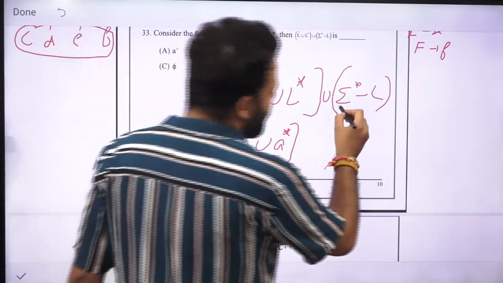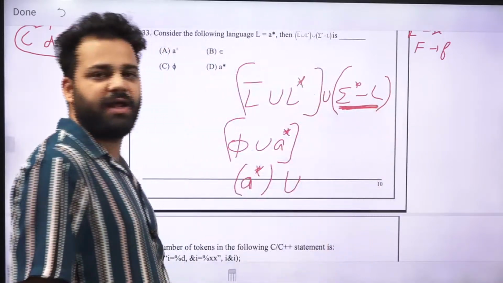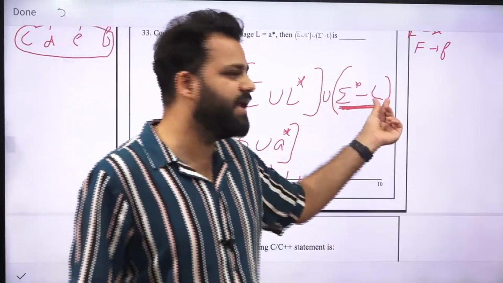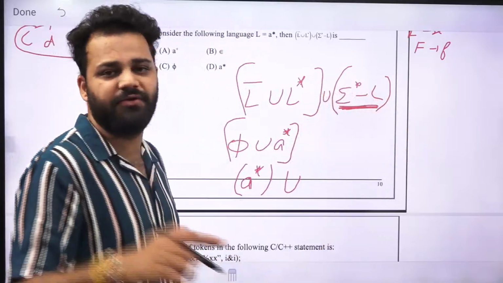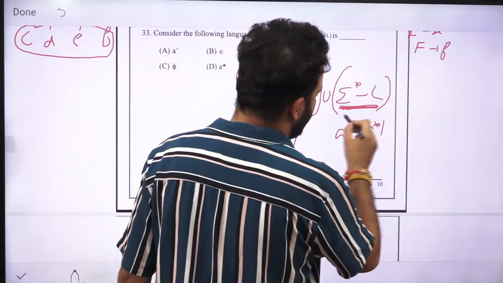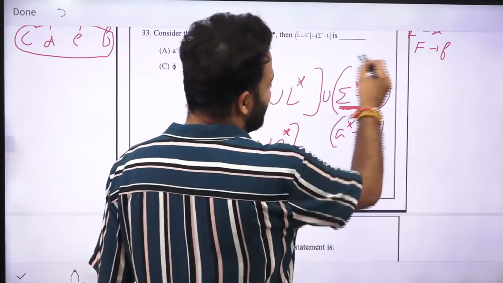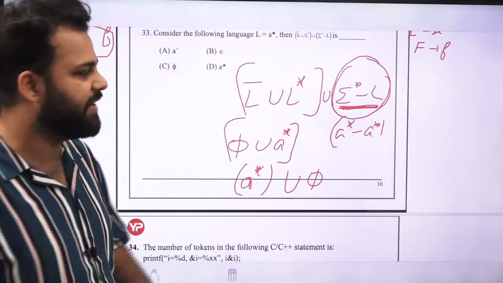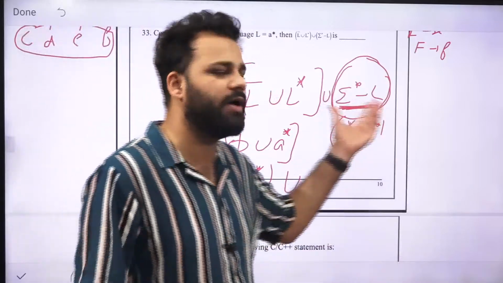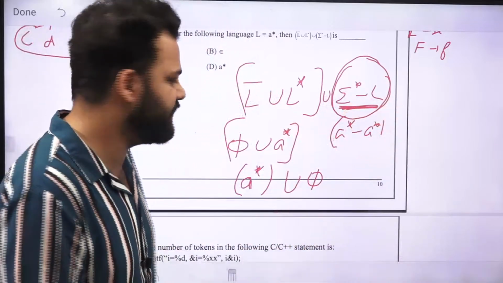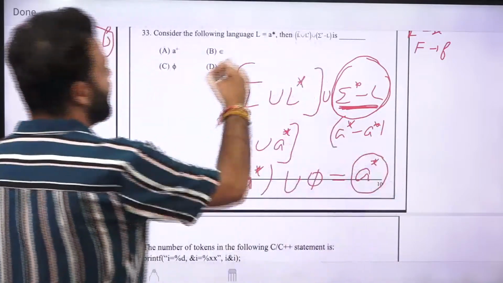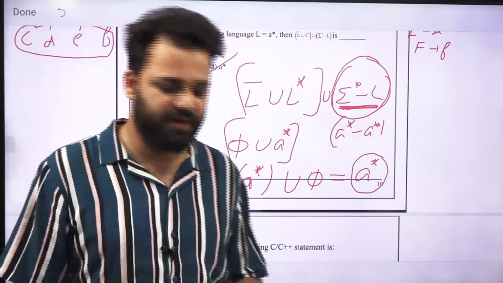Union sigma star minus L, you are taking the full superset of language minus L. So the full superset of language on symbol A will be A star, and if you subtract A star from it, you will again get phi. This is nothing but complement of L. If you subtract any language from the superset or from the universal set, you will get the complement of that language, and again if you do this union, you will get A star. So the correct option will be option D.